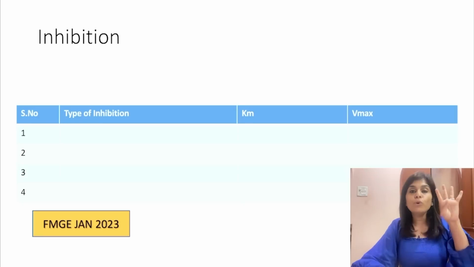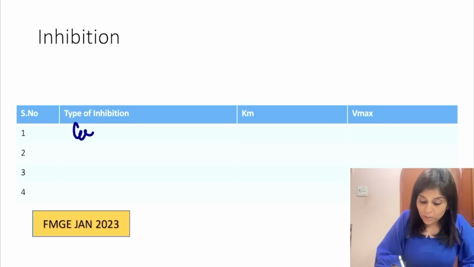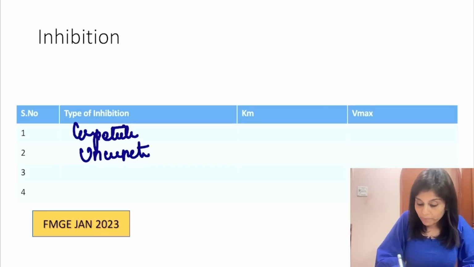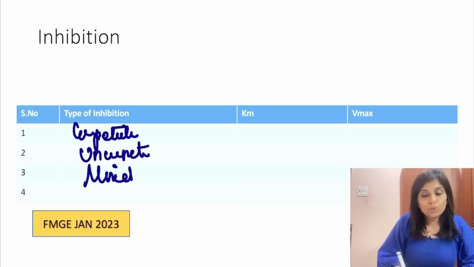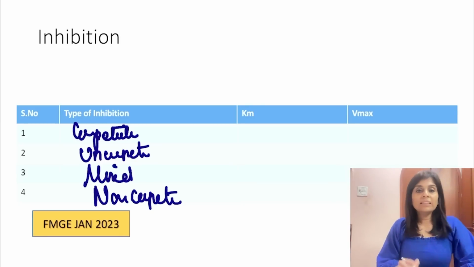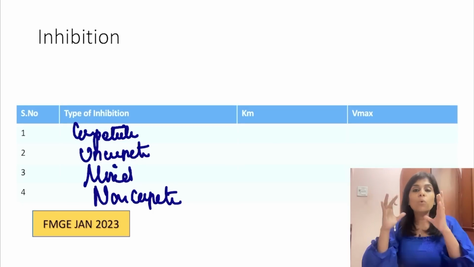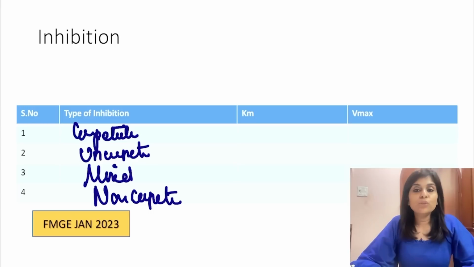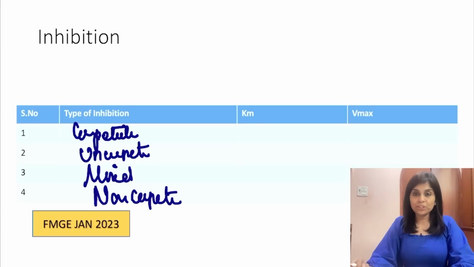There are 4 types of inhibition about which we have to learn. The first one is competitive inhibition. Second one is uncompetitive inhibition. Third one is mixed inhibition. Fourth one is non-competitive inhibition. These are the 4 types. Now what happens to Km? What happens to Vmax in competitive inhibition?